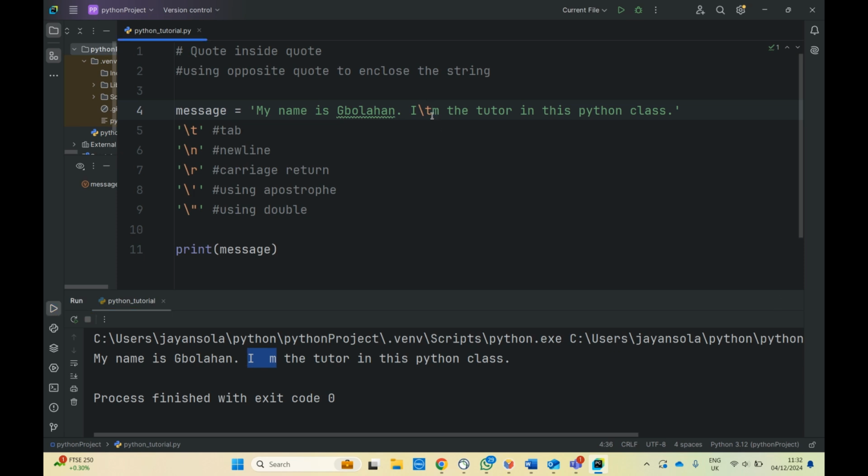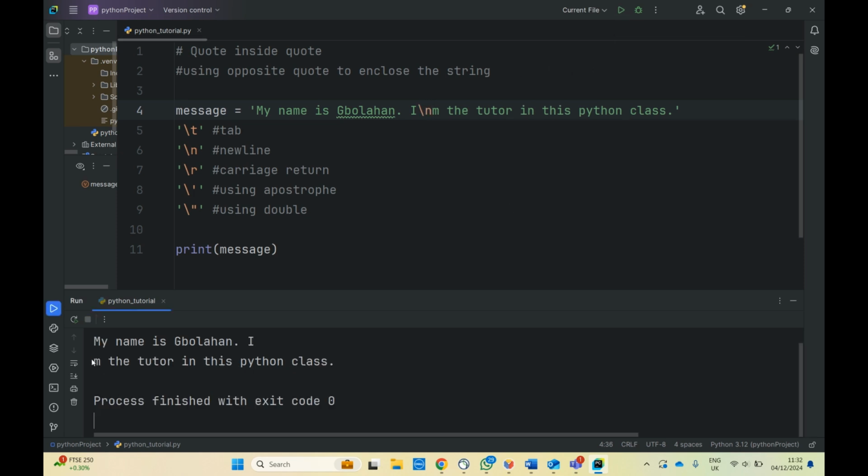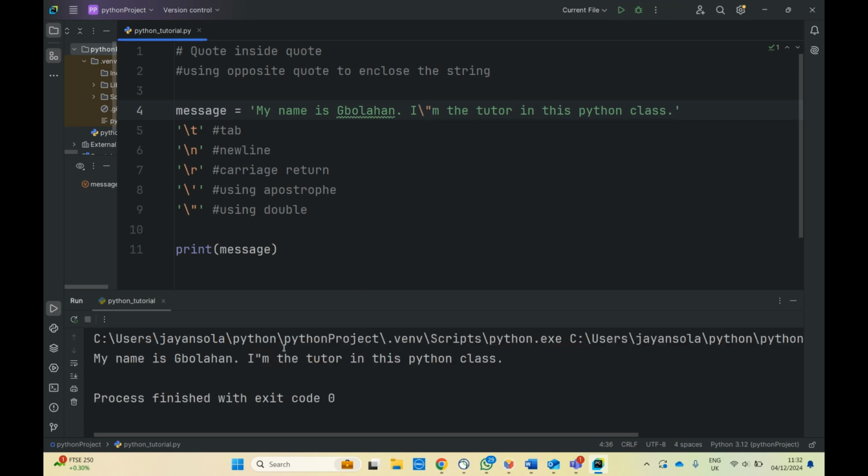So that is the work of it, it is the equivalent of tab on your keyboard. And if you do n and you put that one, this will start on a new line. And if you put a double apostrophe there and you do that, it includes double quotes. Apologies, double quotes, not double apostrophe.